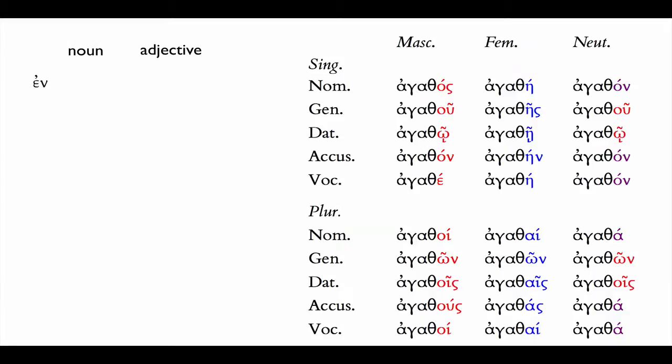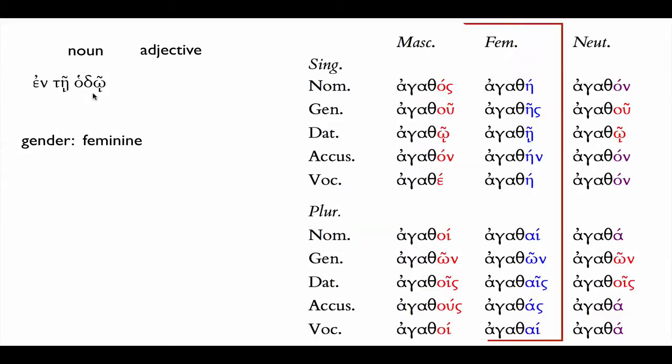Let's do this once more. En tē hodō. You'll see that we've made matters a teeny bit more complicated here. What is the gender of en tē hodō? Well, in this case, it's actually a feminine noun. Don't be deceived by the -os ending. This is a feminine noun of the second declension. Remember, the article never lies. The feminine article is a true indicator that this is a feminine noun.